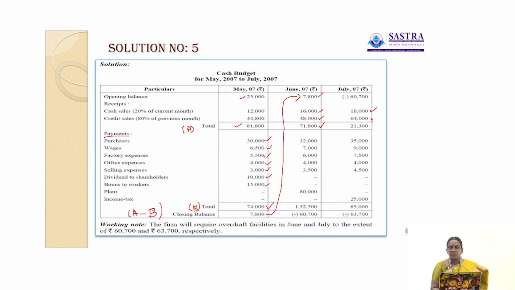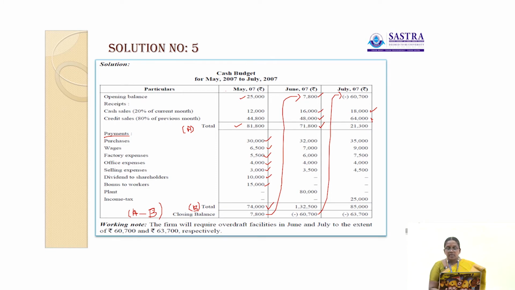This is a bank overdraft because the expenses are higher than the receipts. The total payment is 1,32,500, but the total receipts we have is only 71,800. So expenses are higher than the receipts. The difference between these two, 60,700, is considered as bank overdraft. So this was transferred to July 2007, where it is considered as the opening balance. So the closing balance in June 2007 is the opening balance in July 2007,